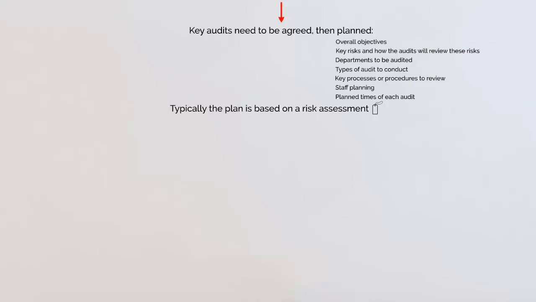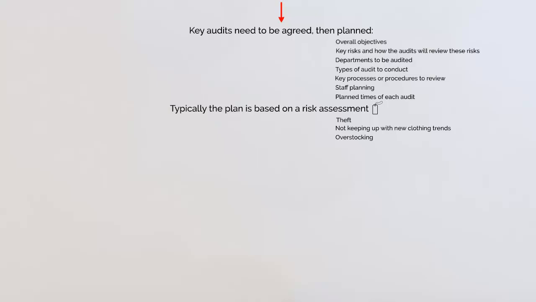Now we stick with our clothing retailer. We've already talked that one of the risks may be theft. Another of their risks, of course, may be that their clothing lines are going out of fashion. So what would that mean for a clothing store? Well, it would mean that their sales are starting to drop. Fewer people are coming into the store. Another problem that is facing a clothing store could be overstocking. They have too much stock left in inventory, which of course means that they're not selling things quickly enough, which means that they've spent too much money, which is tied up in inventory and not doing anything at all.